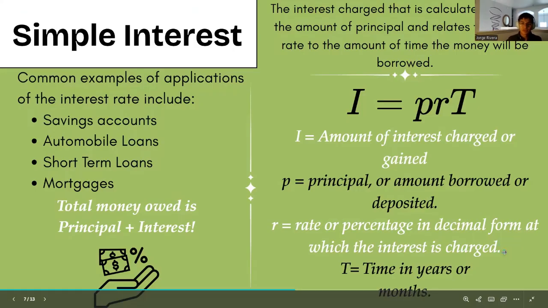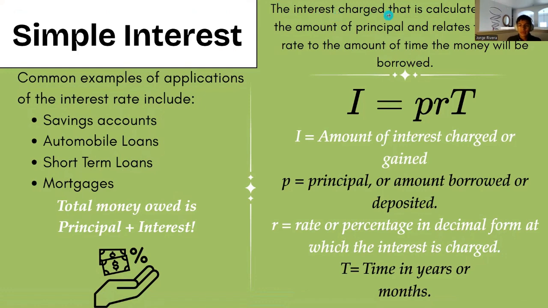So what is simple interest? Simple interest is the interest charge that is calculated only from the amount of principal and relates the interest rate to the amount of time the money is borrowed. Some common applications of simple interest include savings accounts, automobile loans, short-term loans, and mortgages. So what this means is that the total money owed is the principal plus the interest.